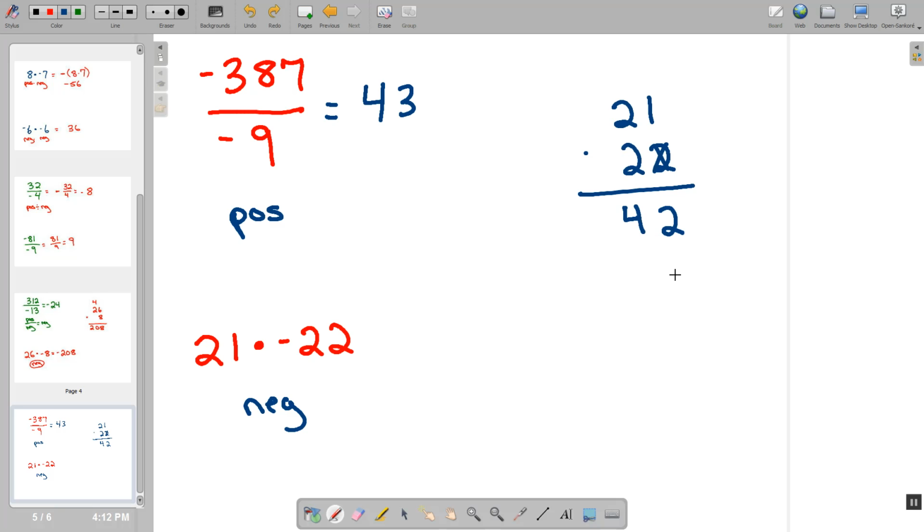Then, since we're done with this part of the problem, we can move down here. This is 20 times 21. Well, since that is in the tens column, we're going to put a 0 in the ones column. 2 times 1 is going to be 2 tens. And then 2 tens times 2 tens is actually going to be 400, or 4 100s. That might be a little bit different terminology than you're used to in the multiplication, but the process is still the same. So then we add all of our numbers together, which means that 21 times negative 22 is equal to negative 462.